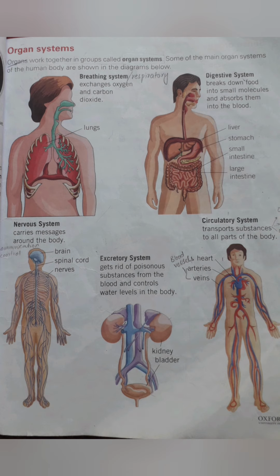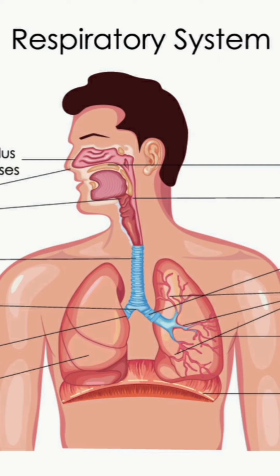Students, when organs work together in groups called organ system, some of the main organ system of the human body are shown in the diagram. The first one is breathing system, which is also known as respiratory system. In this system, exchanges of oxygen and carbon dioxide, and it consists of lungs, trachea and nasal cavity.